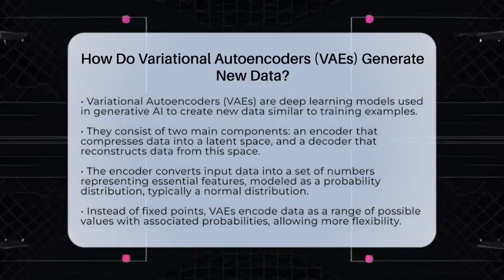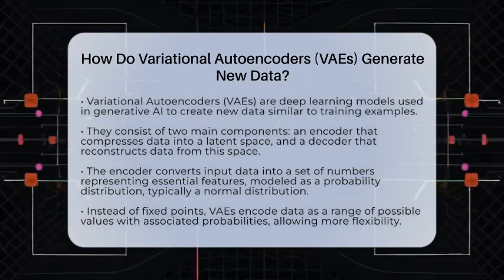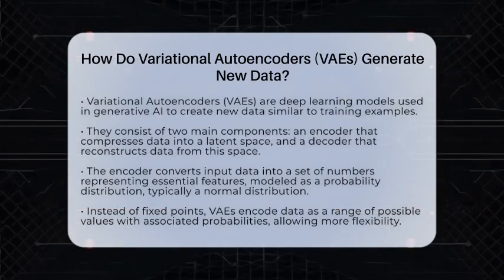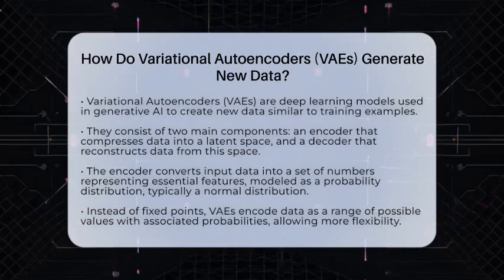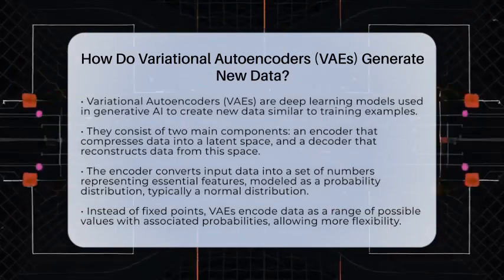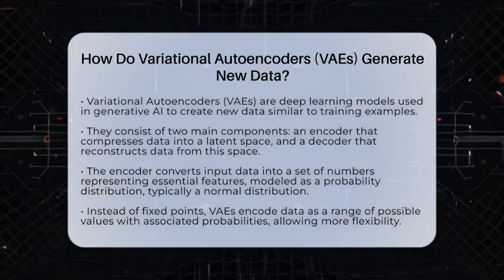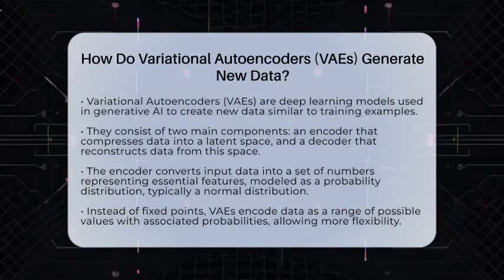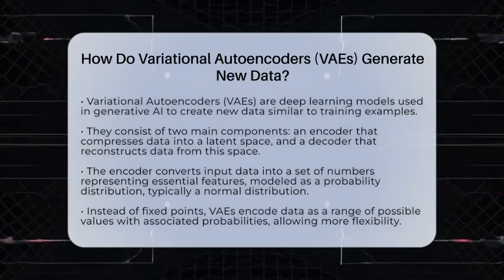But how exactly do they do this? Let's break it down in simple terms. First, think of a variational autoencoder as having two main parts, an encoder and a decoder. The encoder takes your original data, like a picture or a piece of text, and compresses it into a smaller, more manageable form called a latent space.